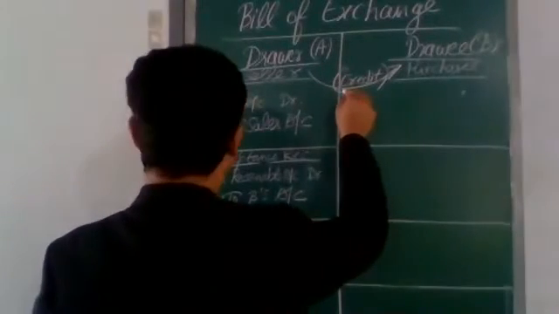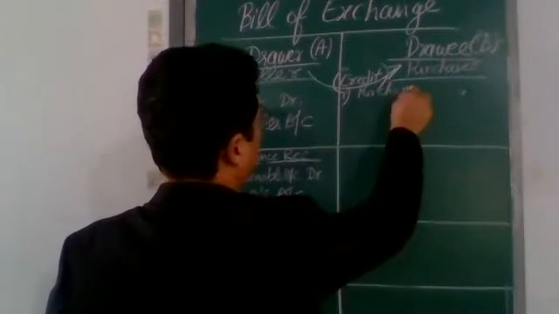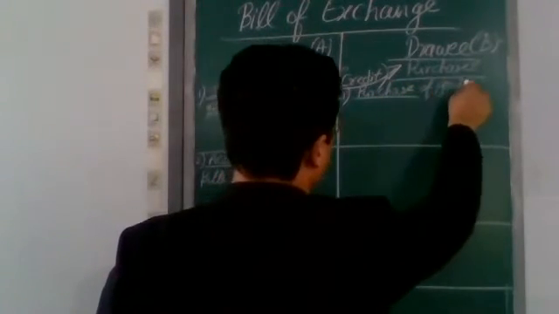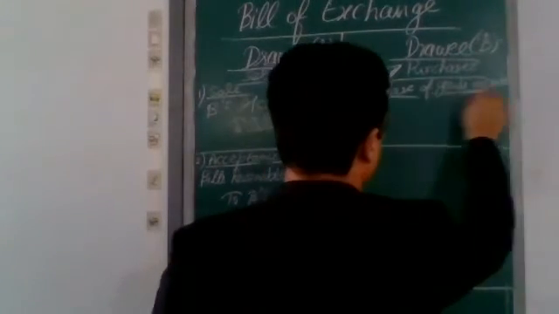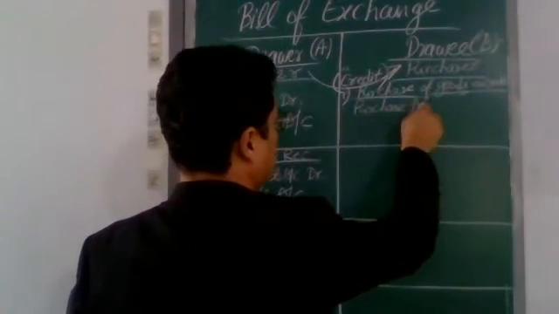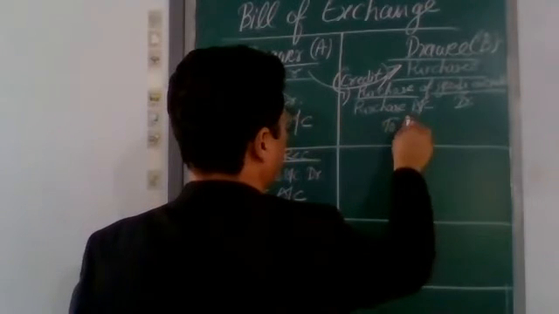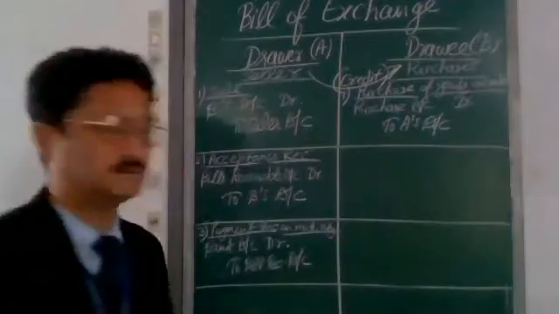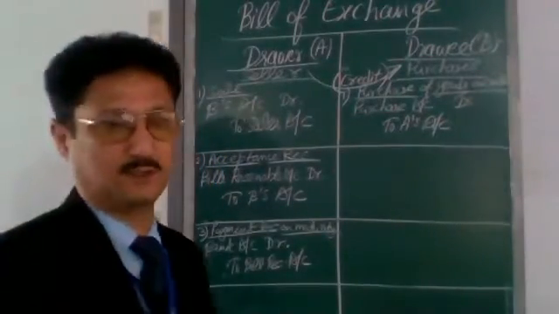And in the same way, three journal entries will be passed in the books of purchaser. Number one, purchase of goods on credit. That will be purchase account debit to A's account.